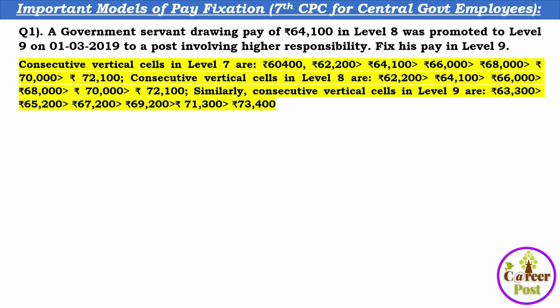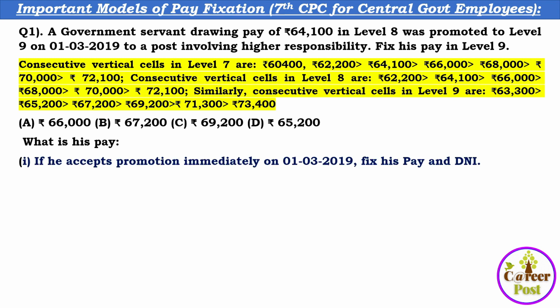And the consecutive vertical cells in level 8, and similarly in level 9 also, these details were given. Instead of the full table, they have given this information in the question. Now, what is his pay in level 9 on grant of promotion? Is the answer 66,000, 67,200, 69,200 or 65,200?